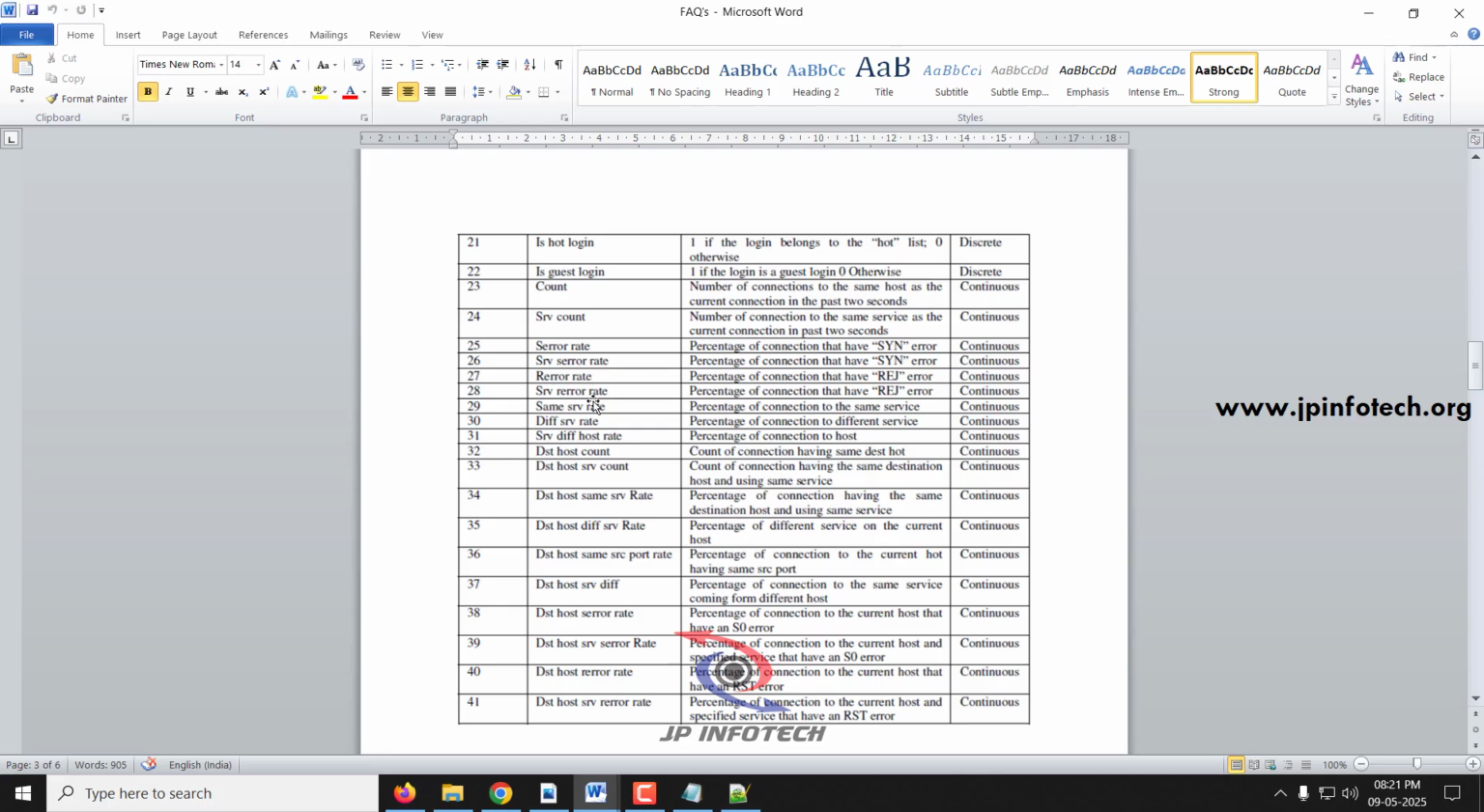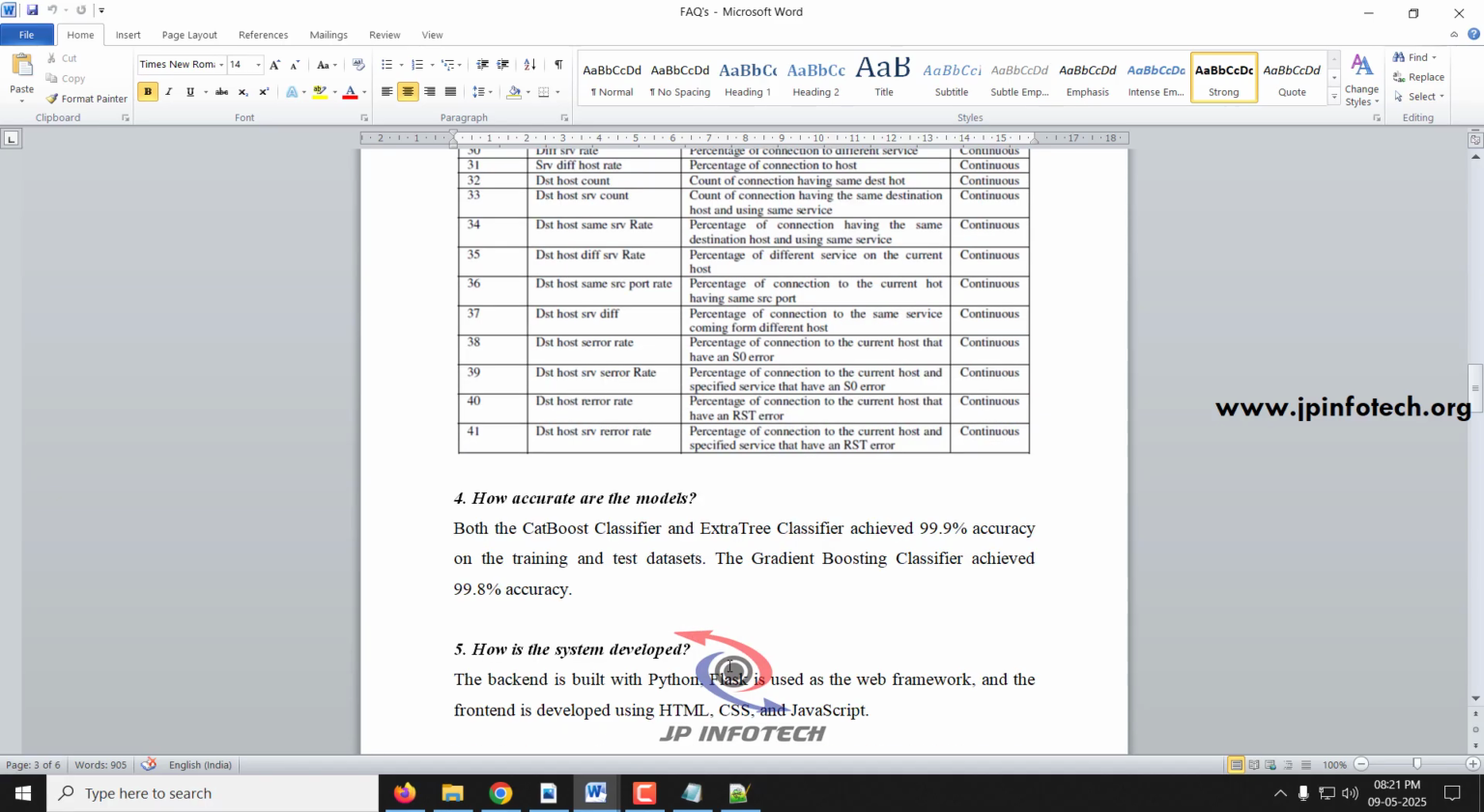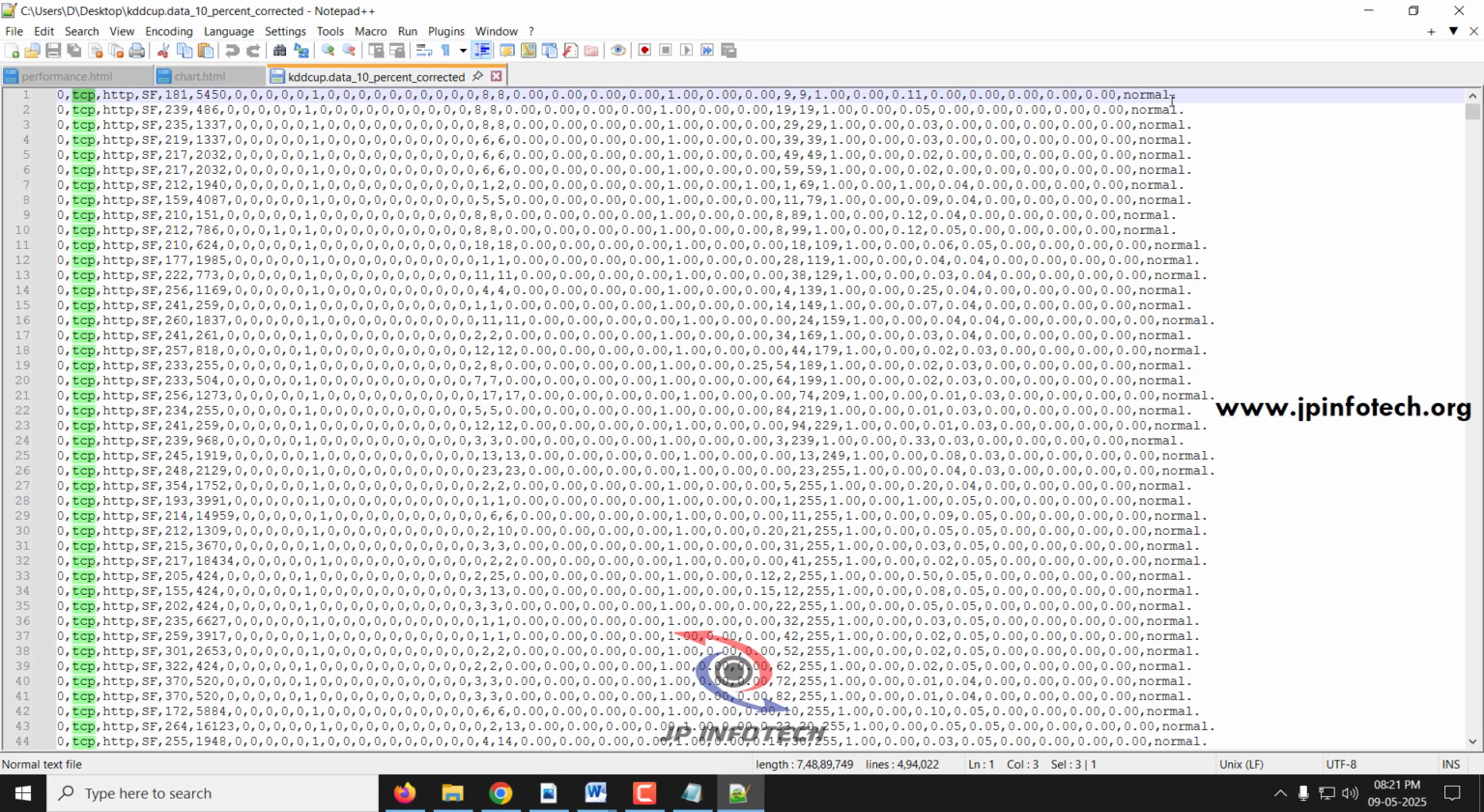rerror rate, srv rerror rate, same srv rate, diff srv rate, srv diff host rate, dst host count, dst host srv count, dst host same srv rate, dst host diff srv rate, dst host same src port rate, dst host srv diff host rate, dst host serror rate, dst host srv serror rate, dst host rerror rate, dst host srv rerror rate, and the final, 42nd, is the classification, that is normal or attack.